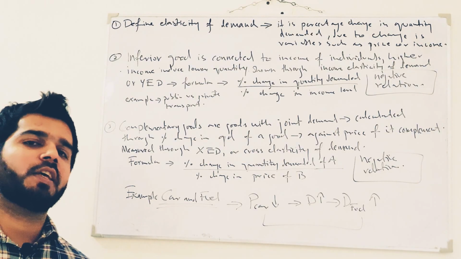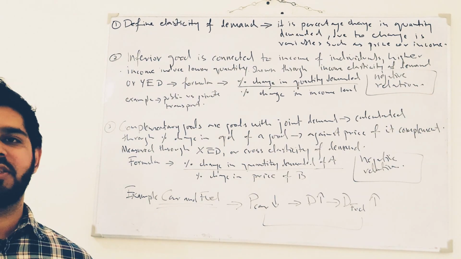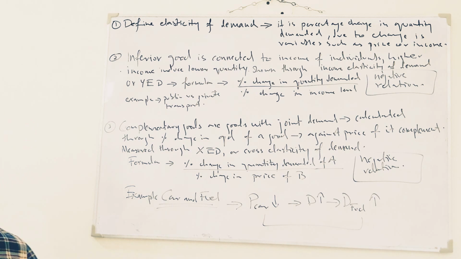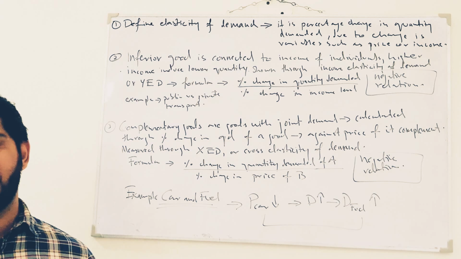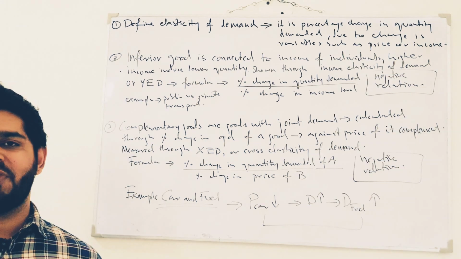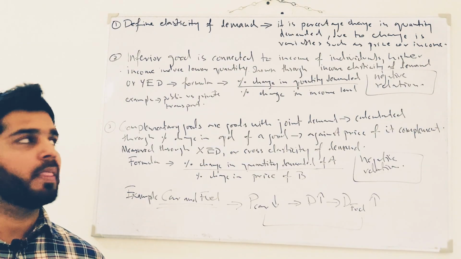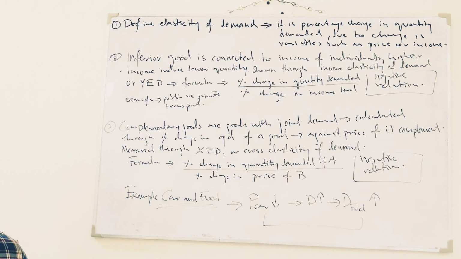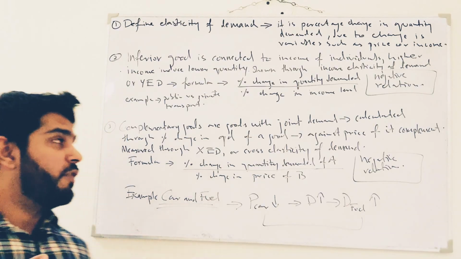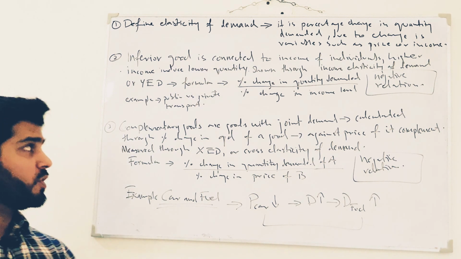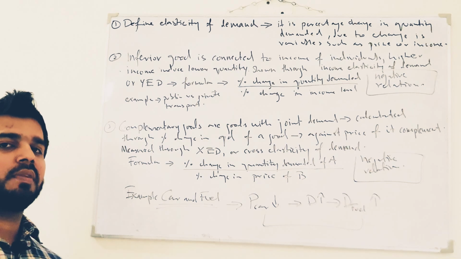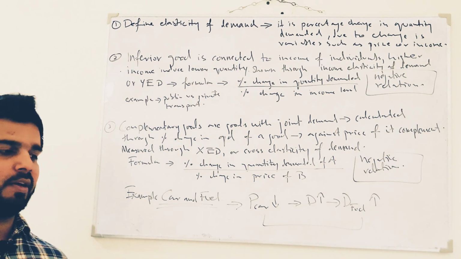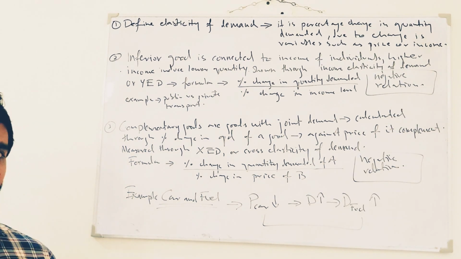So the very first thing that should come into your mind with relation to the elasticity of demand is which type of elasticity of demand identifies the inferior goods, and which type of elasticity of demand identifies the complementary goods. First of all, we'll give the brief definition of what is elasticity of demand. Remember, we are not only talking about price elasticity of demand or income elasticity of demand or cross elasticity of demand. We are talking about the overall picture of elasticity of demand.